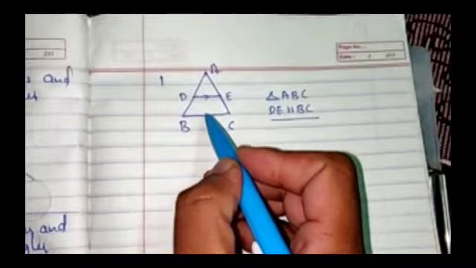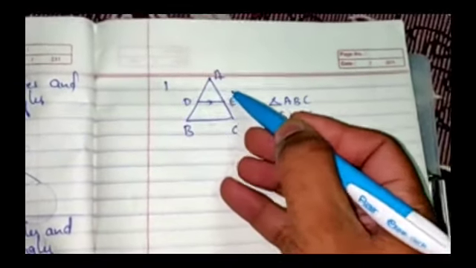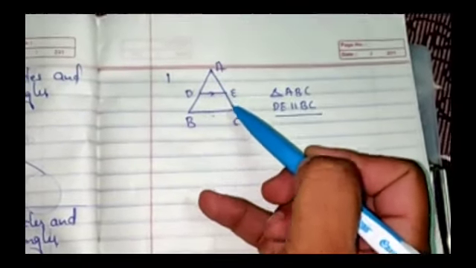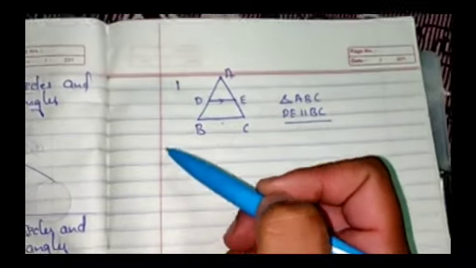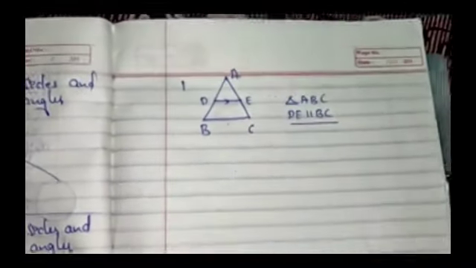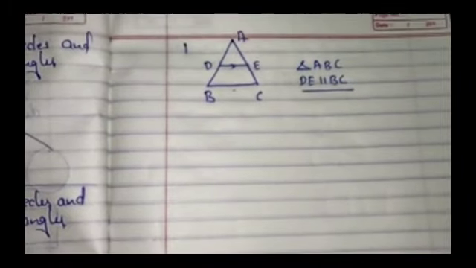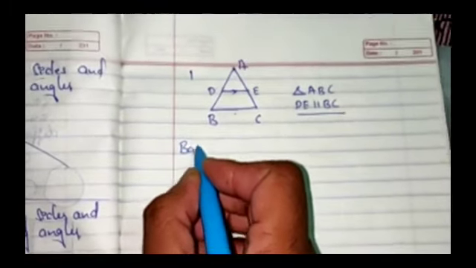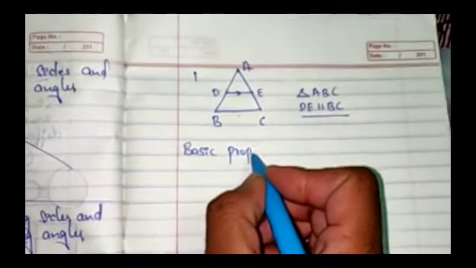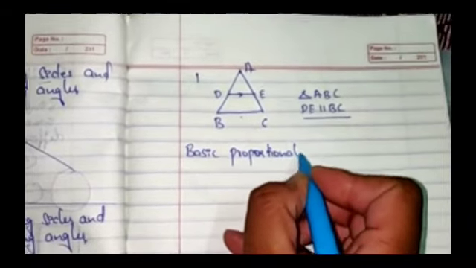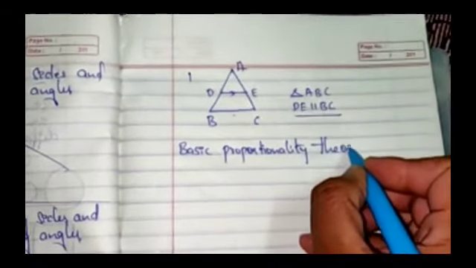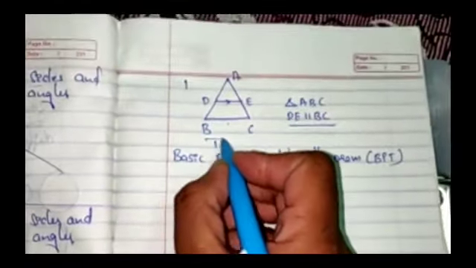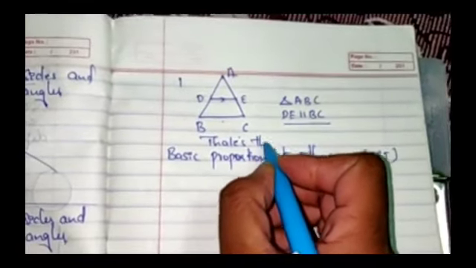So if I draw a line parallel to a side, what happens to these two sides? As you can see, AD and BD, AE and EC, the sides are divided into two parts. How are these two sides? To explain this, the famous mathematician, as I told you, Thales, has given us a theorem called the basic proportionality theorem. In short, we call it BPT. It is given by Thales, so it is also called Thales theorem.